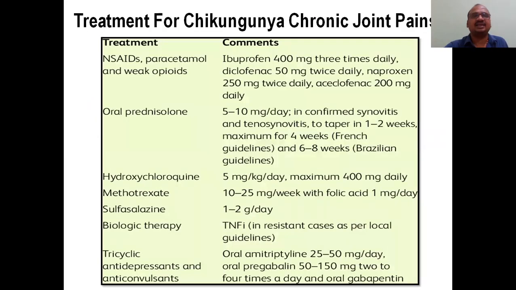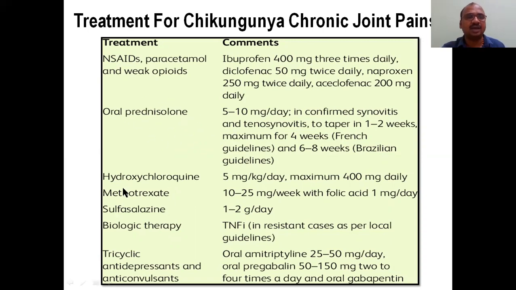This is exactly the treatment: NSAIDs, paracetamol, ibuprofen, diclofenac, twice a day. Here the dose also I have mentioned. Oral prednisolone. We know this is a steroidal painkiller, whereas these are non-steroidal painkillers. Prednisolone reduces the immune system, that is one of the disadvantages of prednisolone. Otherwise, this is also a very good painkiller.